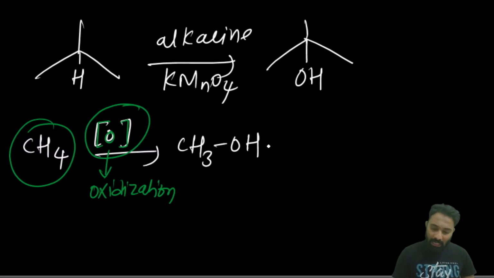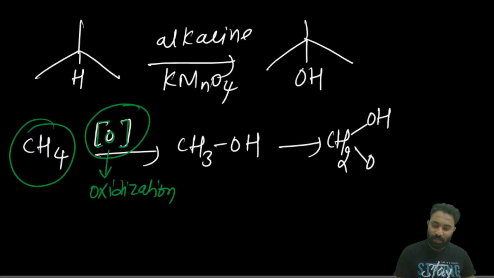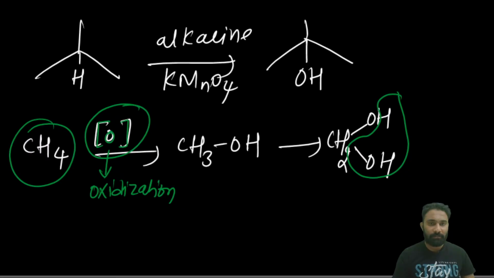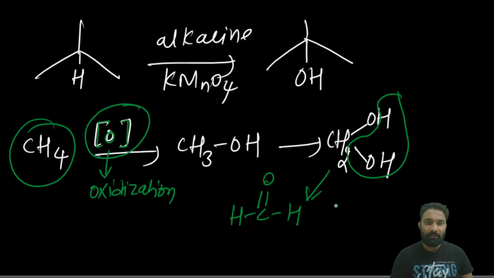First it will convert it into alcohol. Then again we have hydrogens, and that many hydrogens can be replaced on the carbon. One hydrogen will be oxidized again to the alcohol. Now we know that one carbon bearing two alcohols is unstable, so elimination of H2O takes place, and it will be converted into formaldehyde in this manner.